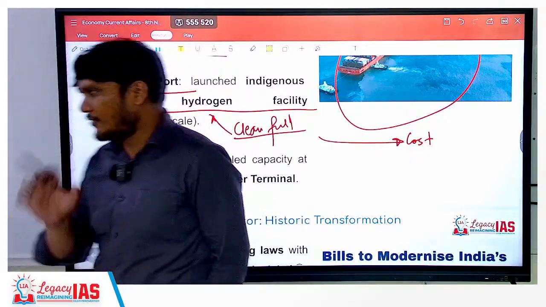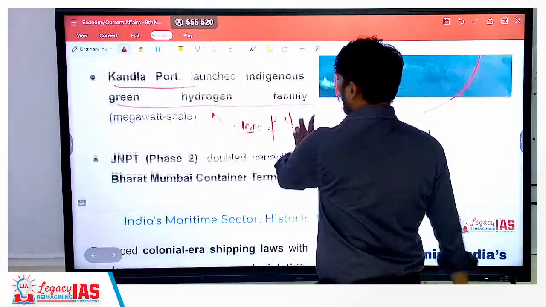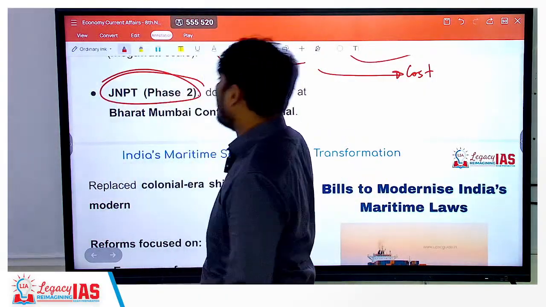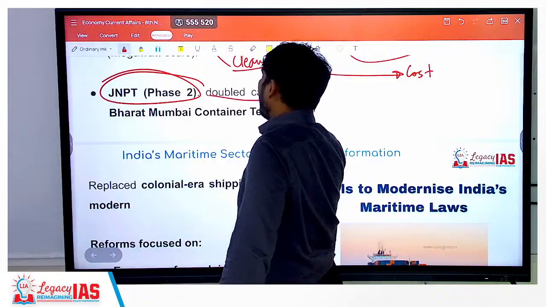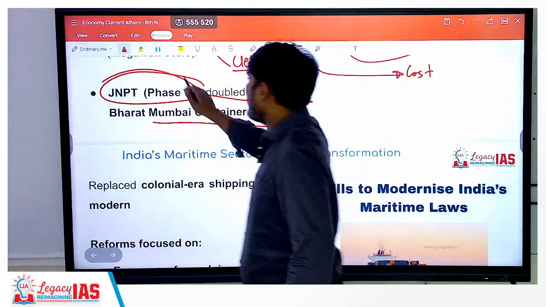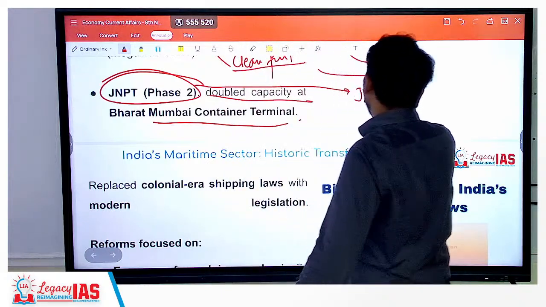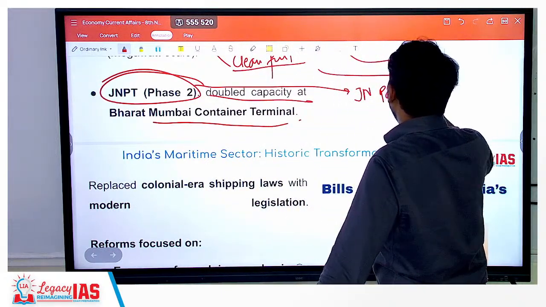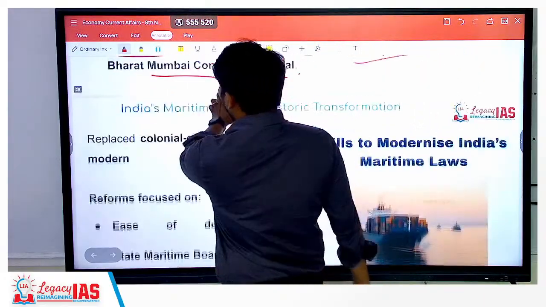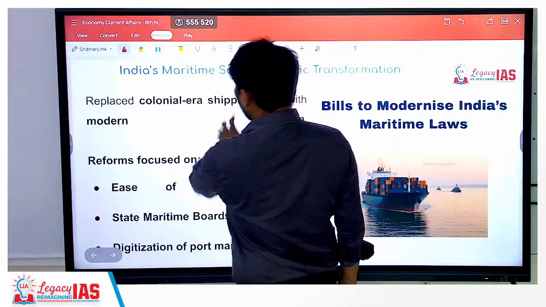So these are the challenges, but it is a very clean source of fuel. JNPT, that is the Jawaharlal Nehru Port Trust in Mumbai, doubled capacity at Bharat Mumbai Container Terminal. So basically it's the Jawaharlal Nehru Port which has also doubled its capacity.